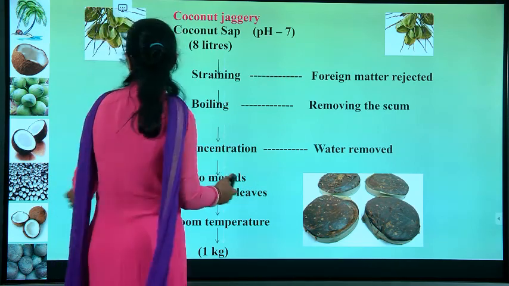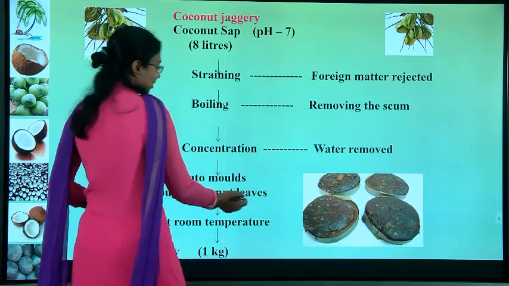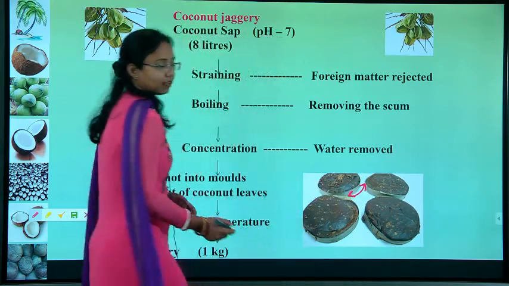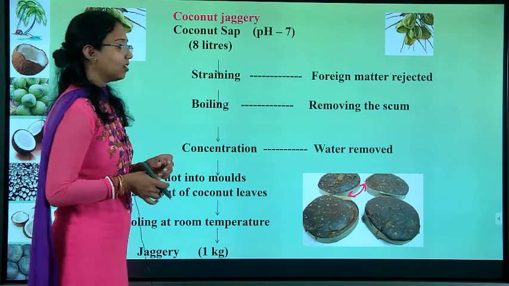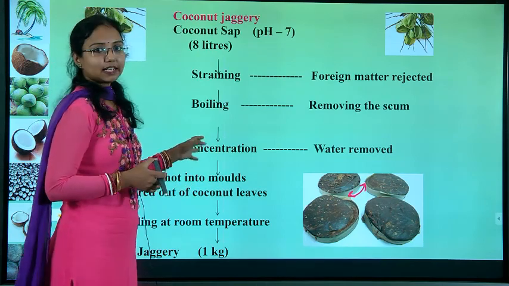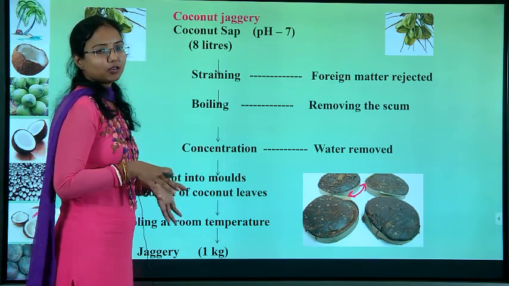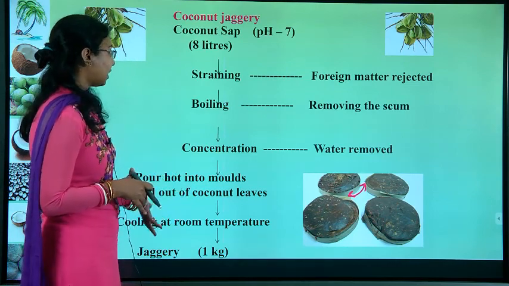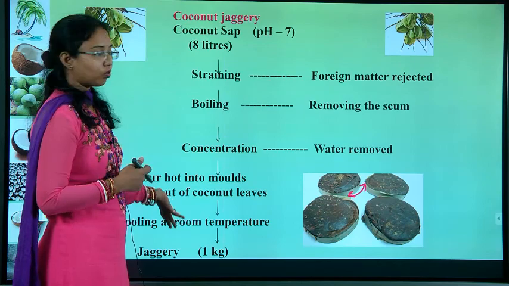So here you can see that these molds are made of the coconut leaves itself. So they will make the mold. After that they will put the hot mixture into the molds made of coconut leaves and cool it at room temperature. That will be known as coconut jaggery.